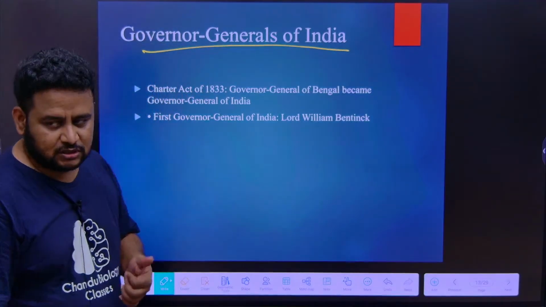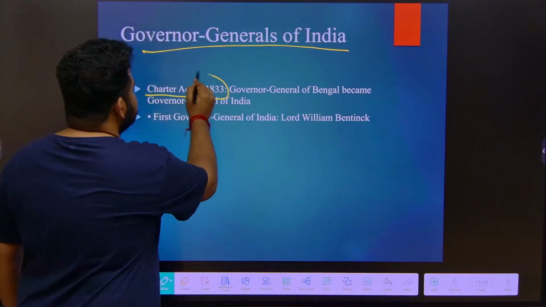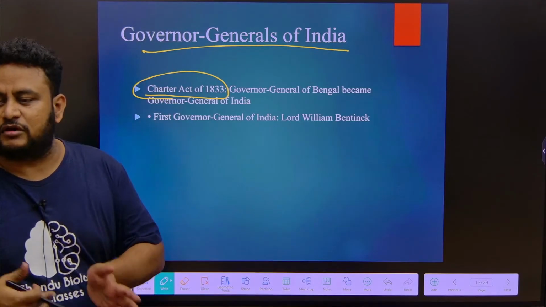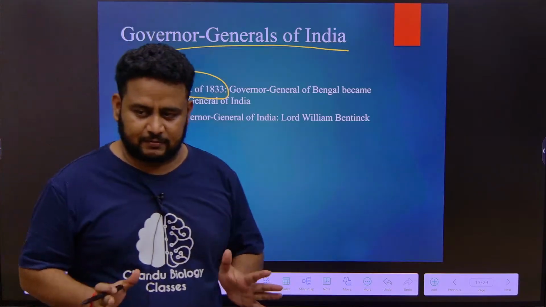What is this post? How did it come into being? All these things we have to learn. So first, the most important thing is the Charter Act of 1833. Which act changed the Governor of Bengal into Governor General of India? It is the Charter Act of 1833. This you have to remember, most important.